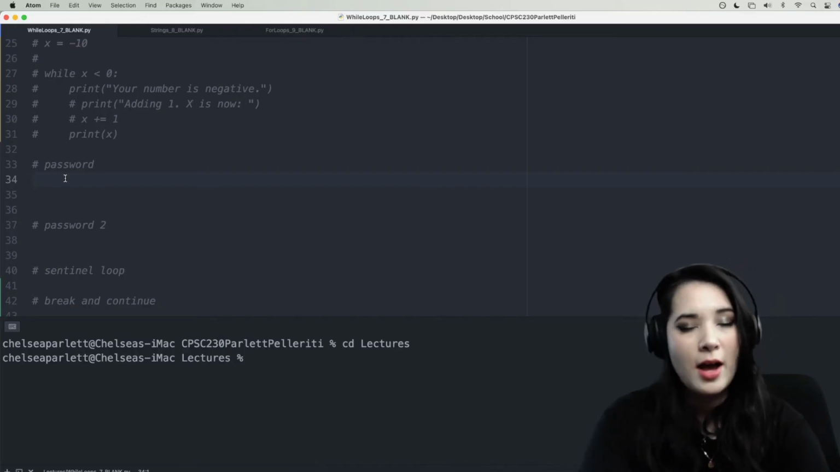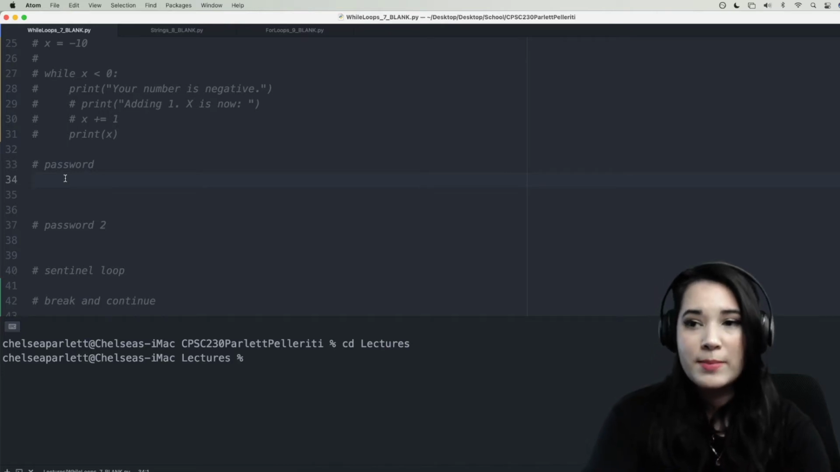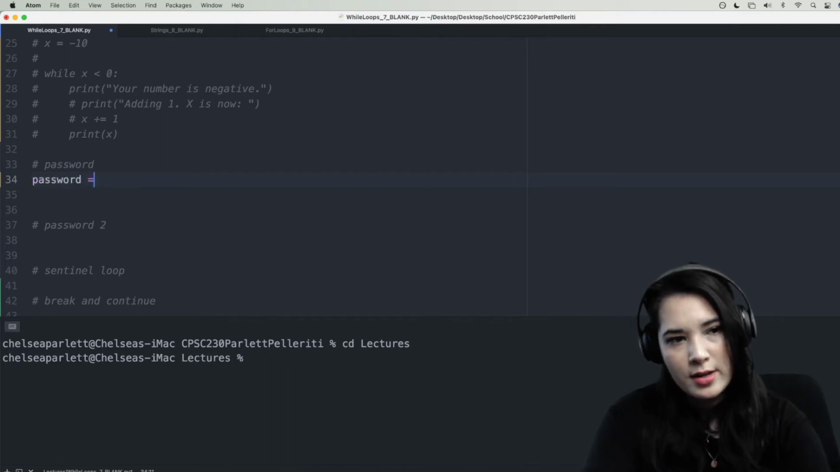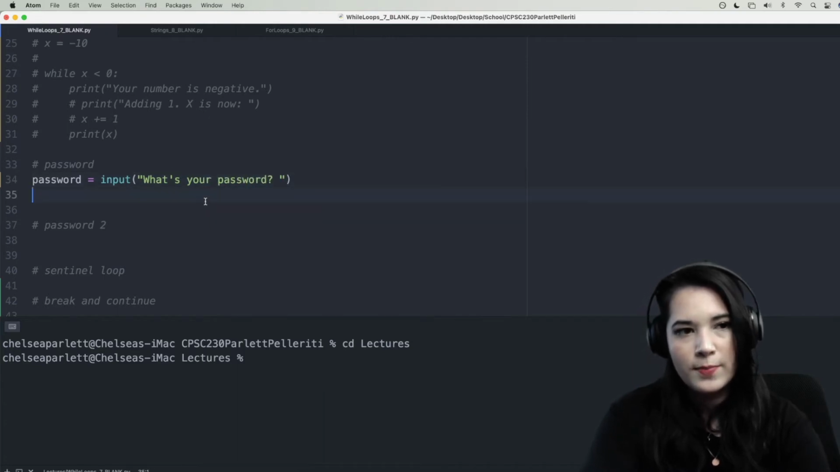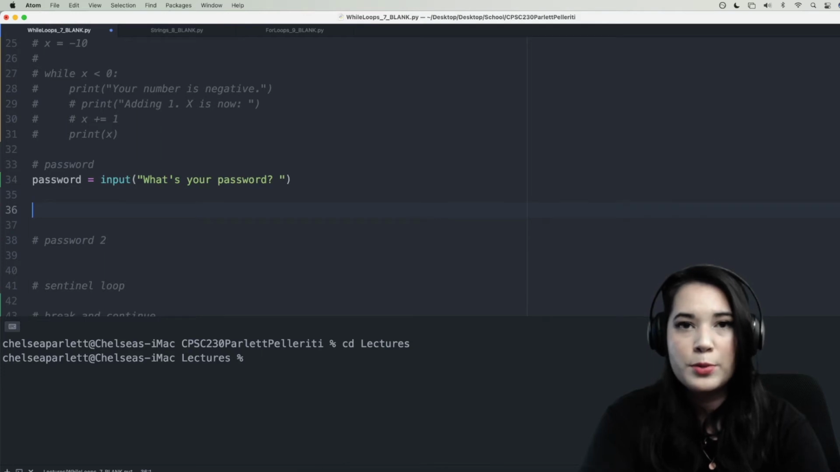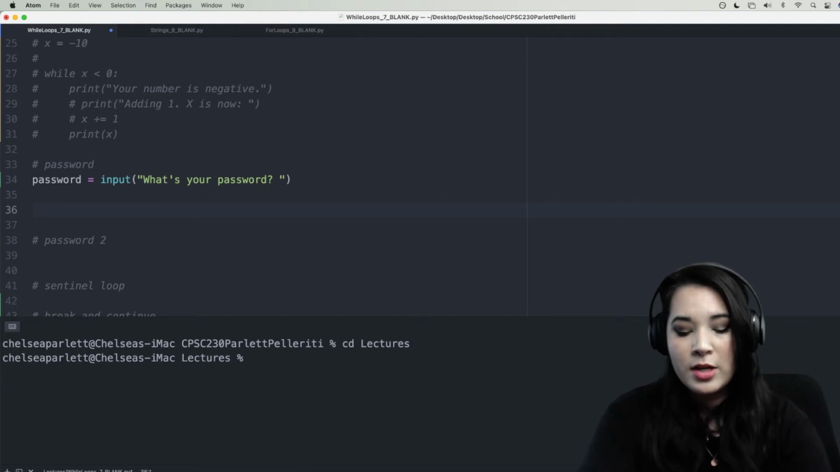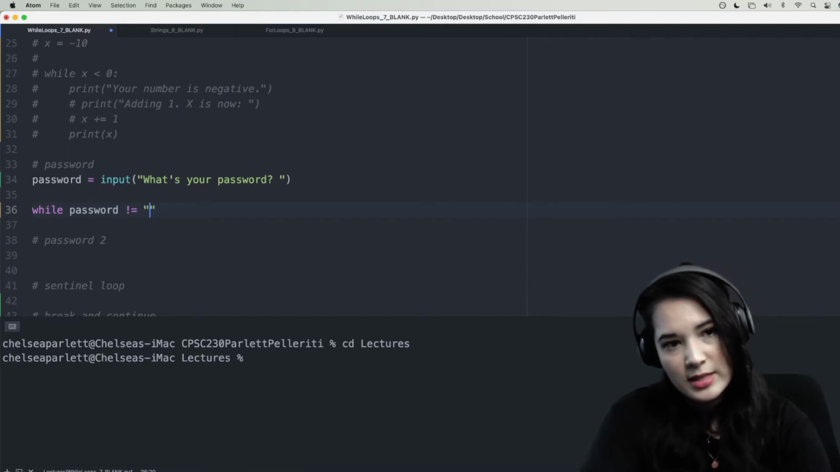Okay, let's build up to our Sentinel loop. First, let's do a simple example of a password checker. We're going to say password equals input, what's your password? Beautiful. And then we are going to use a while loop to keep prompting the user for their password if they type it incorrectly. So we'll say while password is not equal to whatever we think their password should be. In this case, we'll say the best password ever 230.